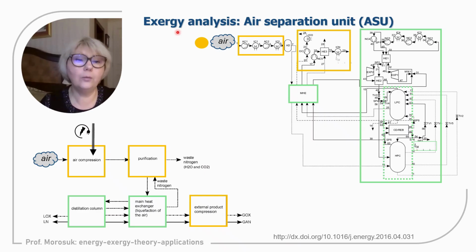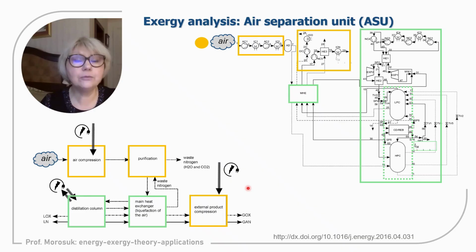And now we will consider all sources that we need to run this process. For the air compression, to run all compressors, it is a multi-stage compression process, we need electricity. For external product compression, this block, we also need electricity.